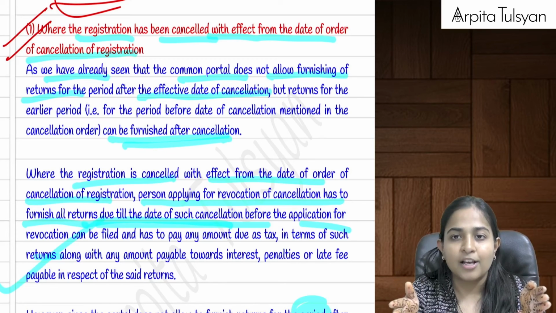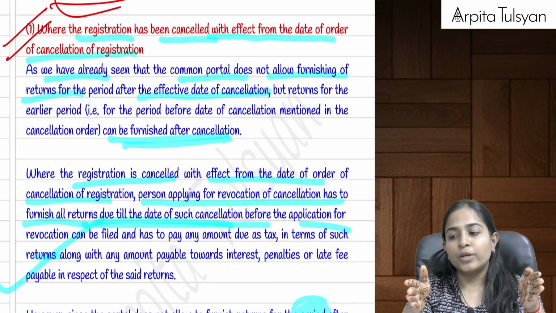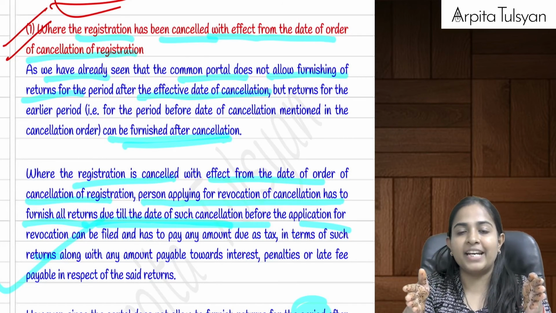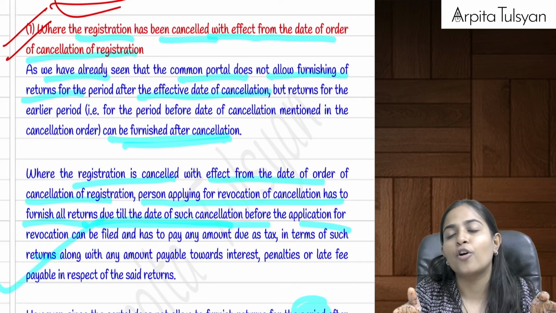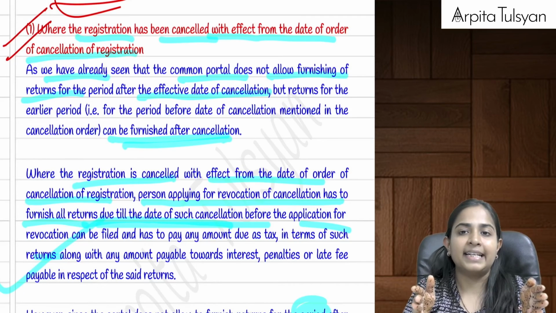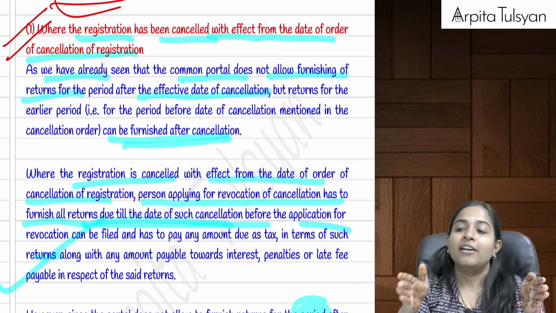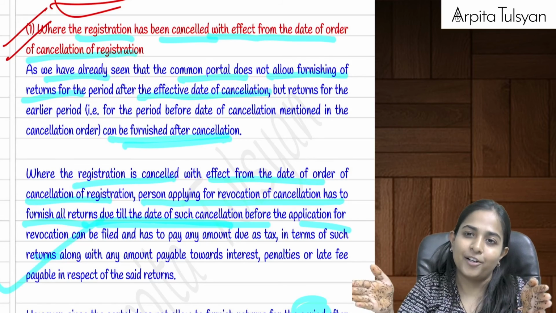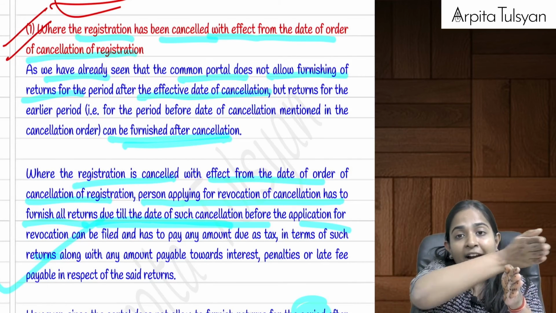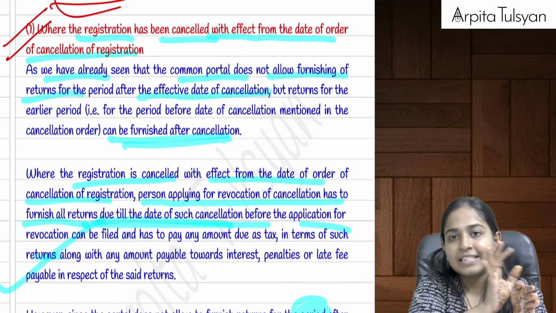So they said, okay, no problem, this is the portal's issue. If you have filed an application for revocation of cancellation, then once your application has been accepted, within a period of 30 days, please go and file the returns for this particular period. Can you file the return for the earlier period before cancellation? Yes, the system will allow that.